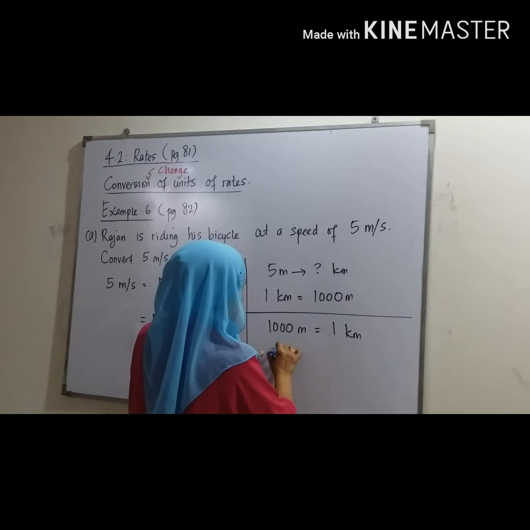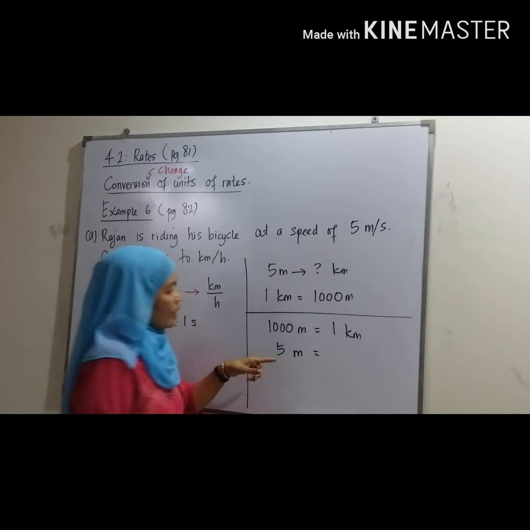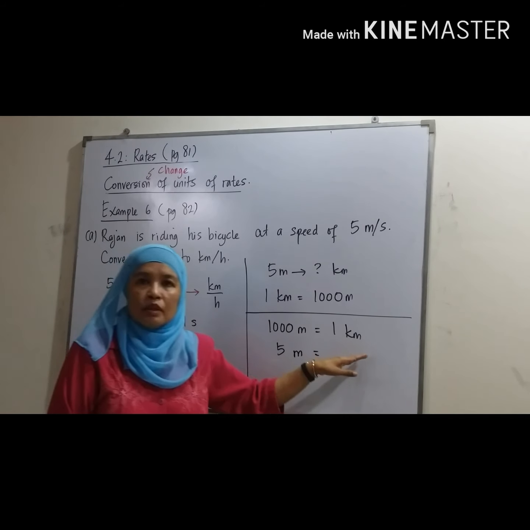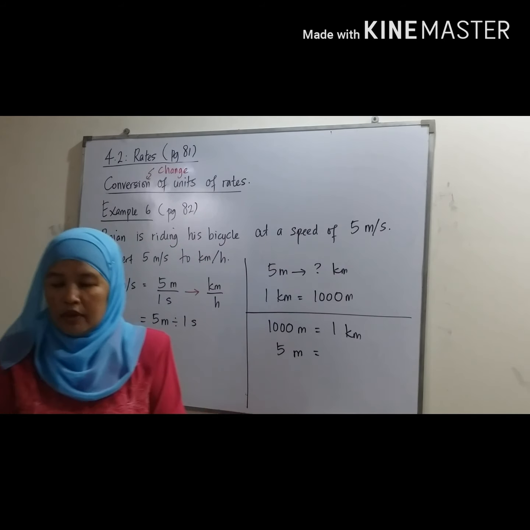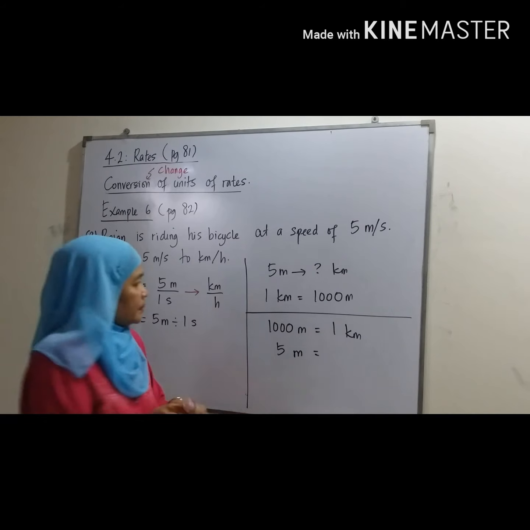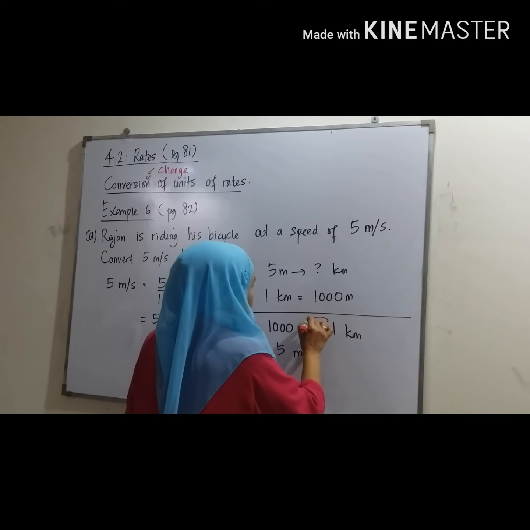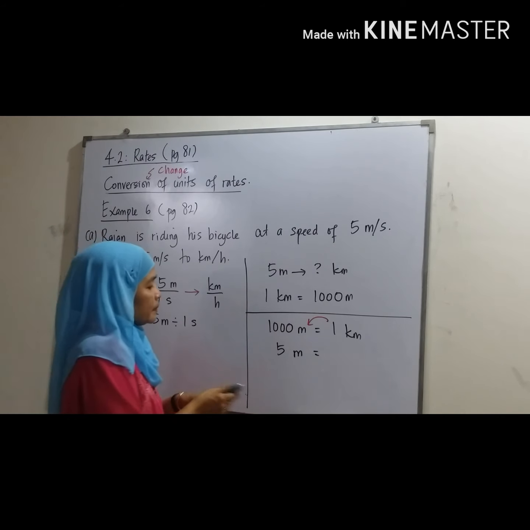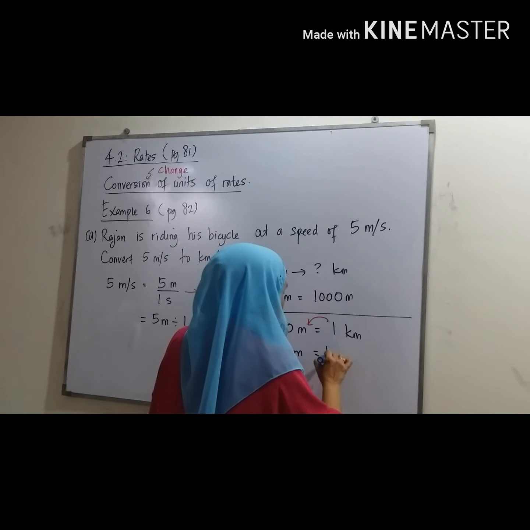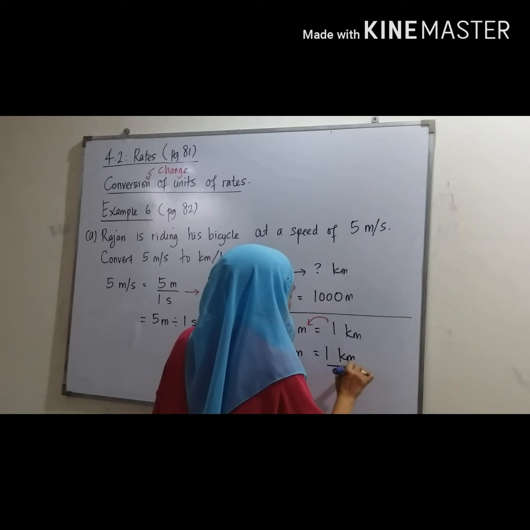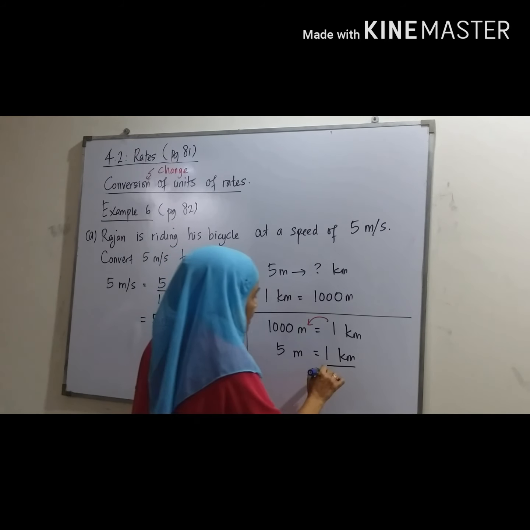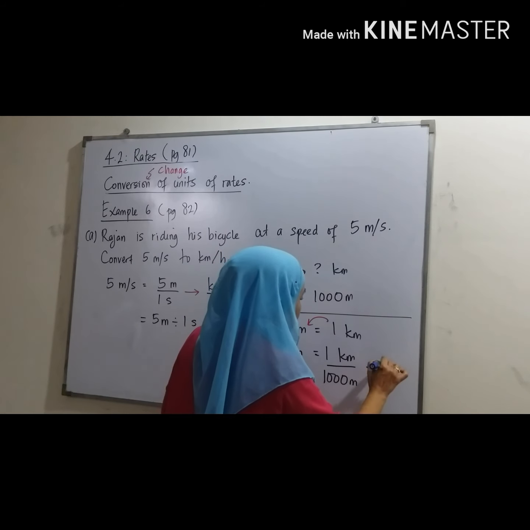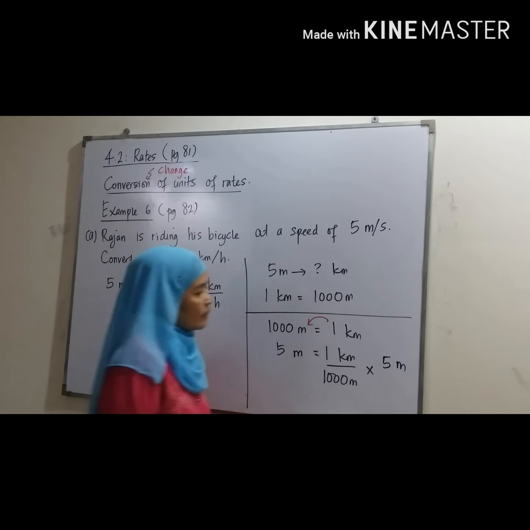So 5 meter, okay, the value of meter becomes smaller, so kilometer also become smaller. Therefore, this is directly proportional. 1 kilometer divided by 1000 meter multiple 5 meter. Okay.